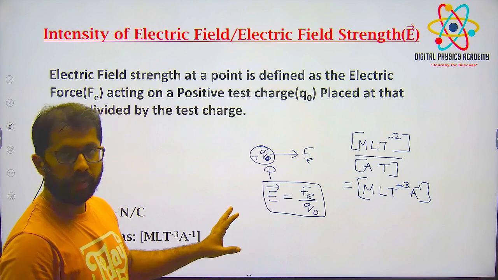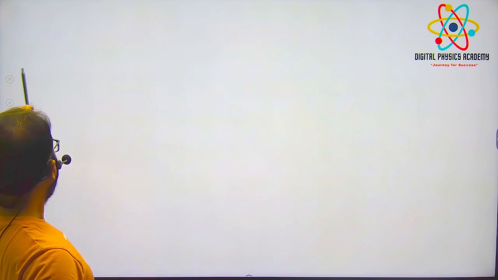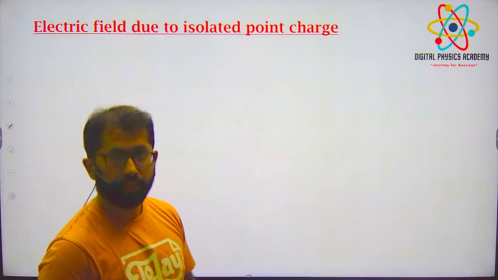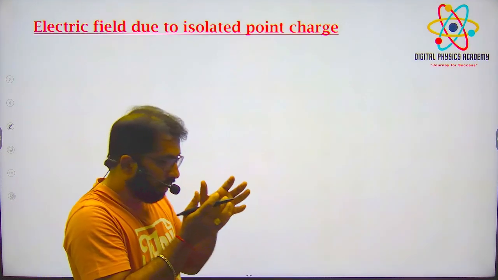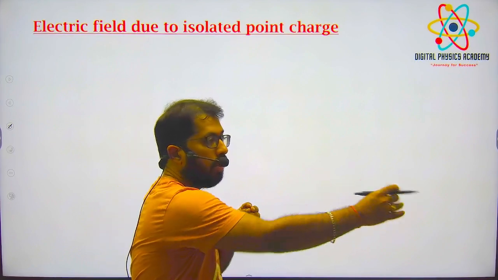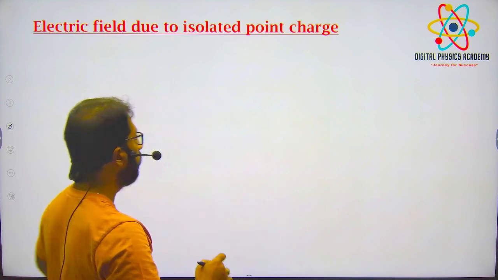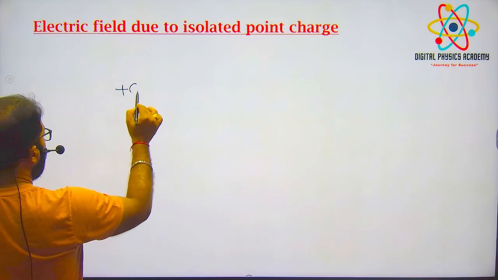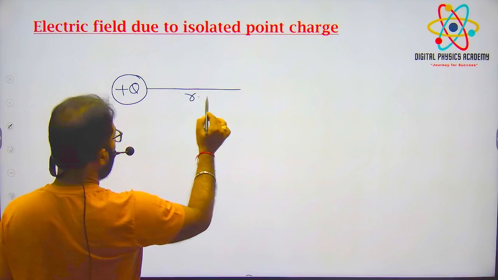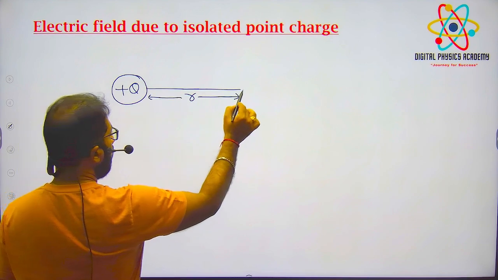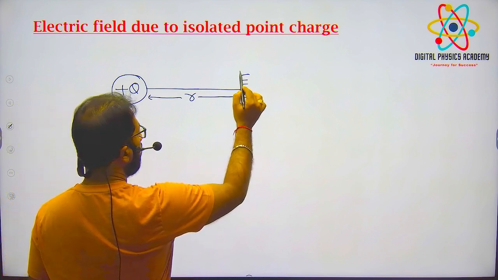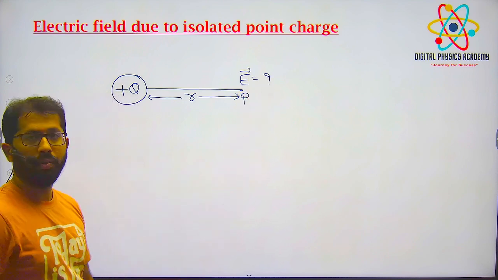Next topic is electric field due to isolated point charge. Now exactly, I will take a source charge and put it here, and exactly r distance away I want to find the electric field strength. At this point, how much is the electric field intensity, I want to find exactly.